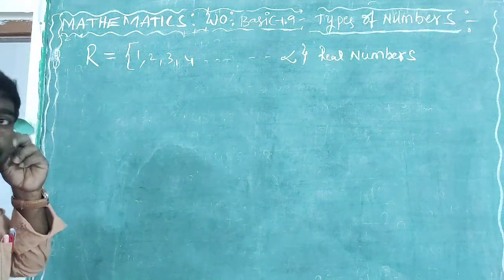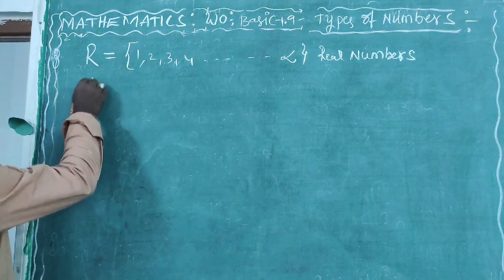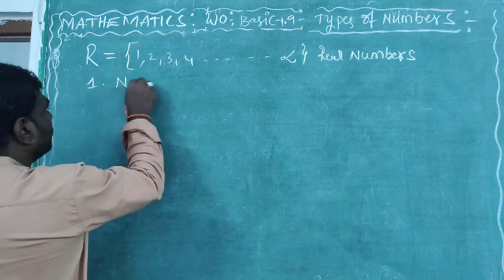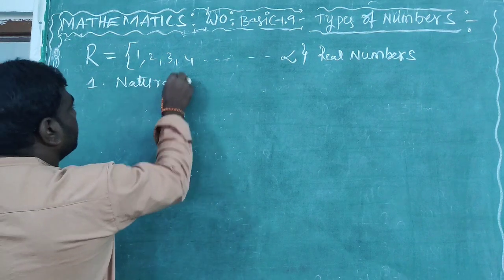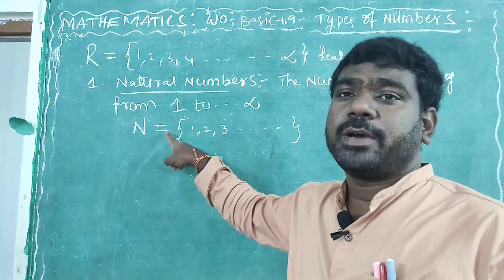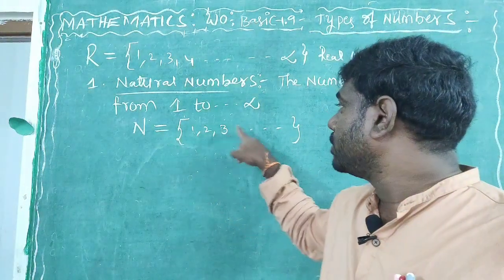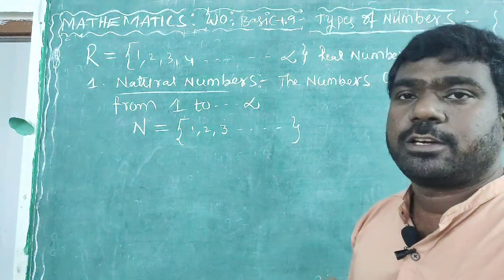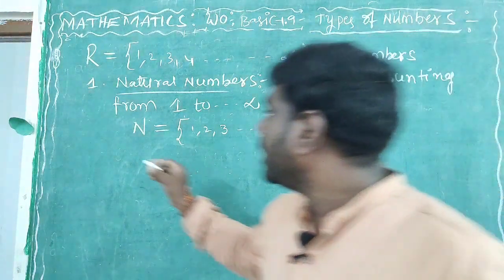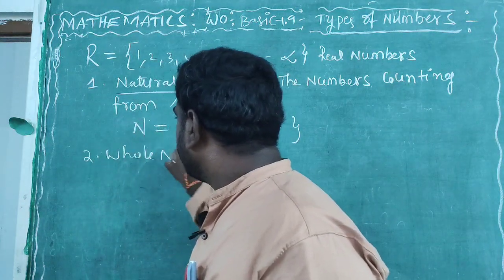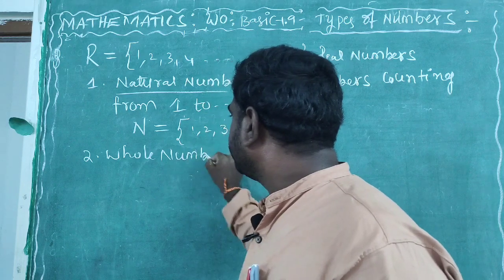The first type is natural numbers. Natural numbers: 1, 2, 3, 4 and so on, infinity. The next type is whole numbers.